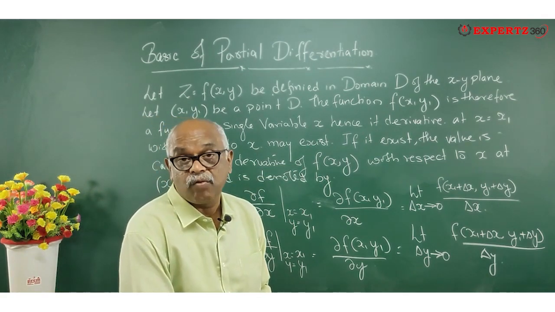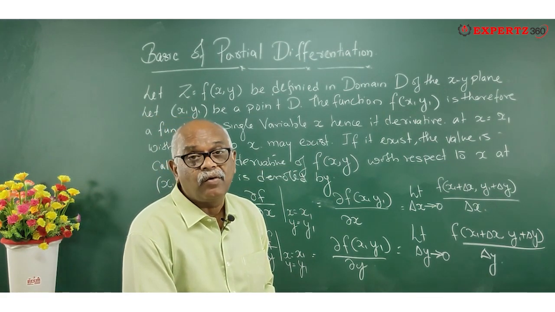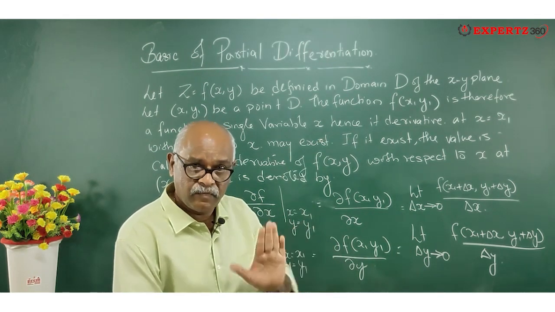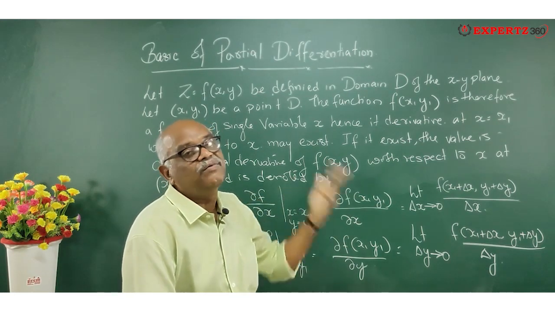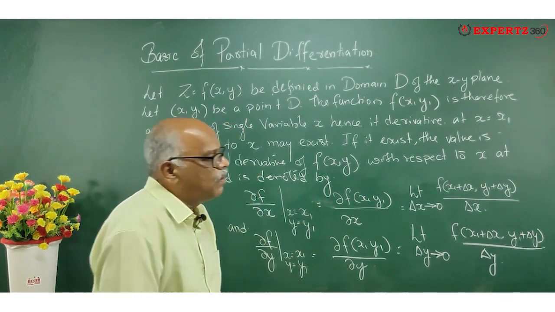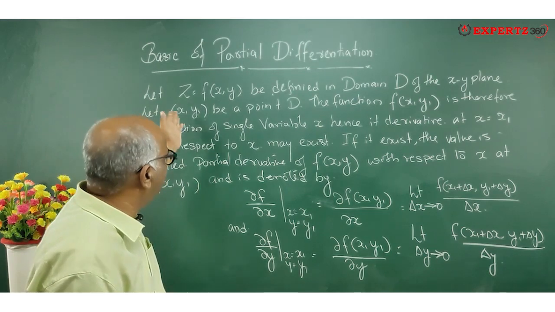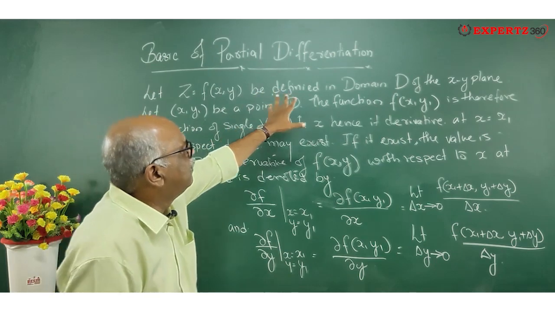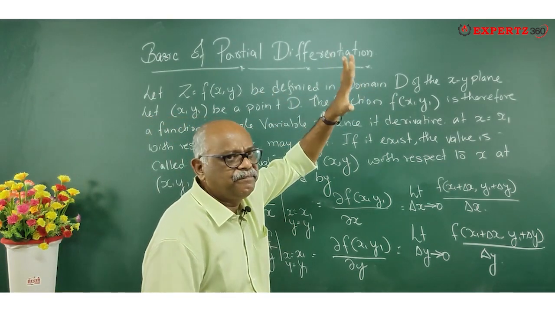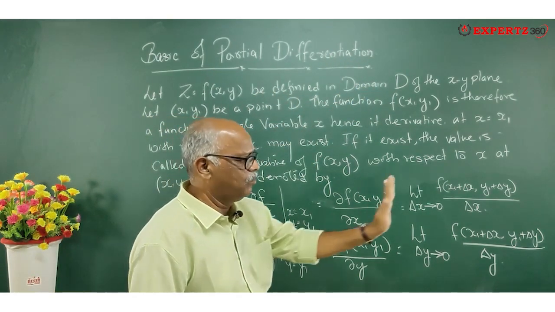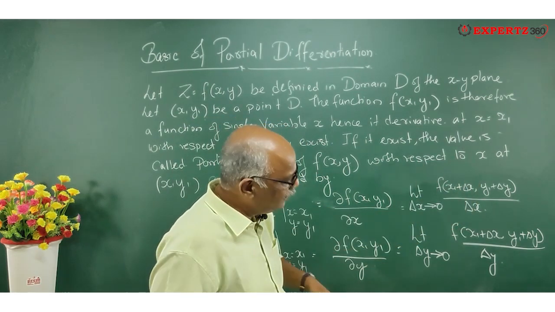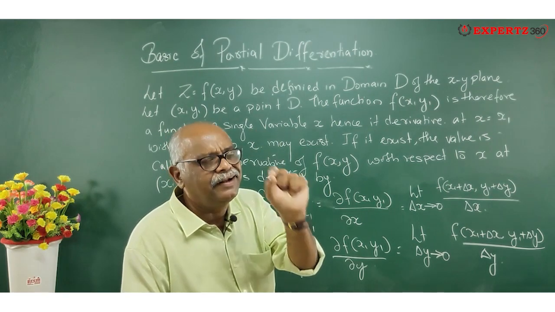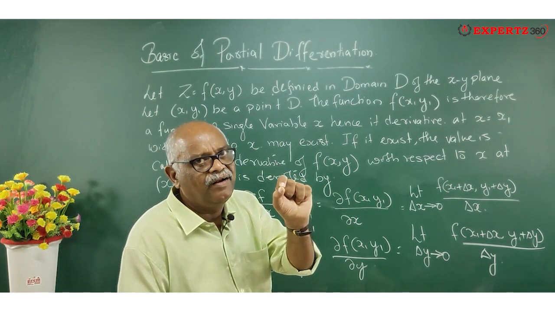It can be three-dimensional also. So it can be x comma y comma z. They have three-dimensional views, you'll be having x comma y comma z. So whatever it is, for the time being, I'll be going for: let z equal f of x comma y be defined in domain D. So when the wave is moving in the x direction, and the vibration is in the y direction, I will take a point on that. Let that point be x1, y1.